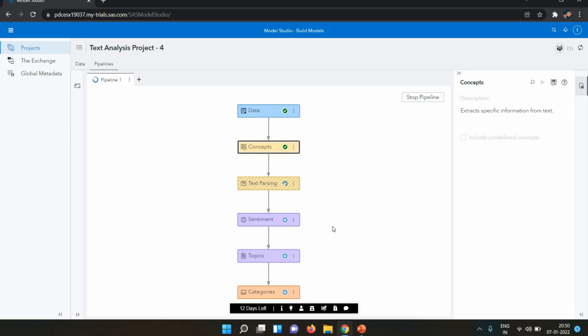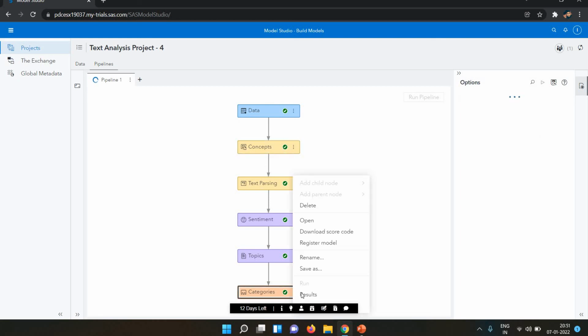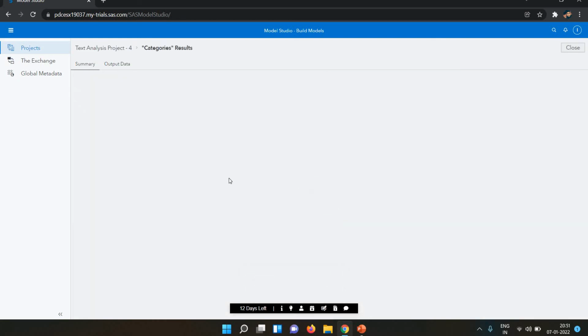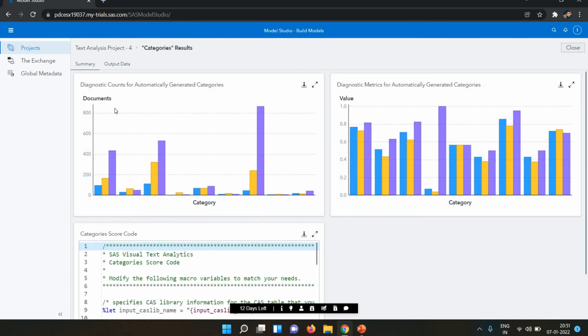Because I wrote some custom concepts in my pipeline, they will be generated after text parsing and sentiment, according to my concepts. In the end I will check the category result, to see what the category result will be. My pipeline is completed. I'm clicking on the result. So this is my result according to category.